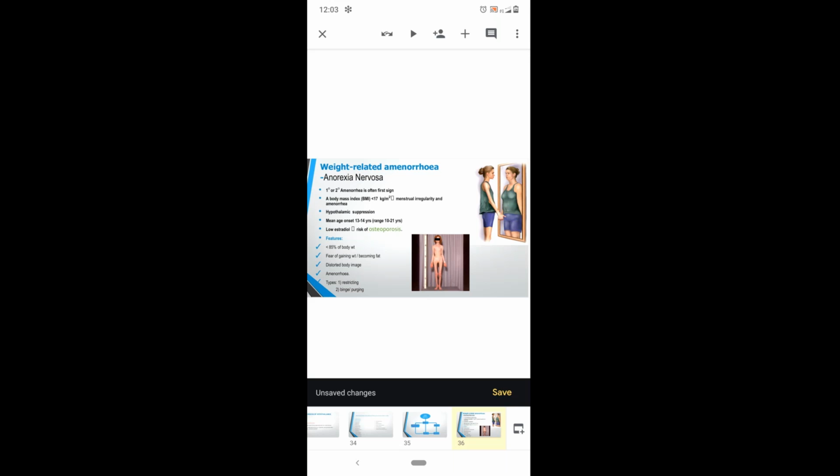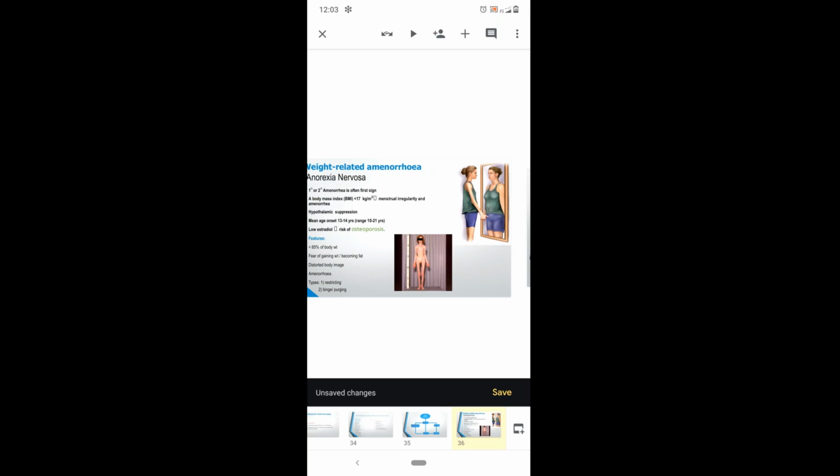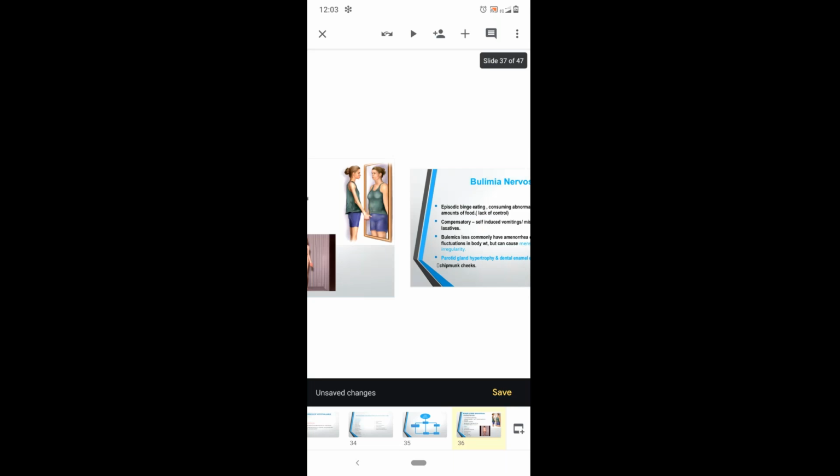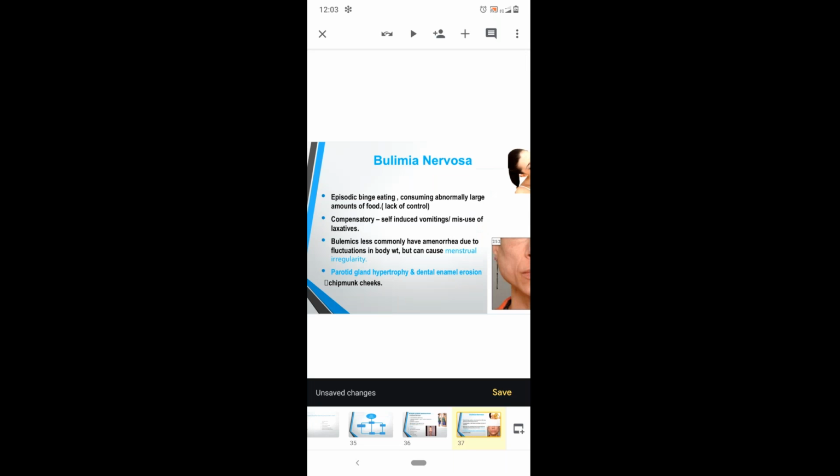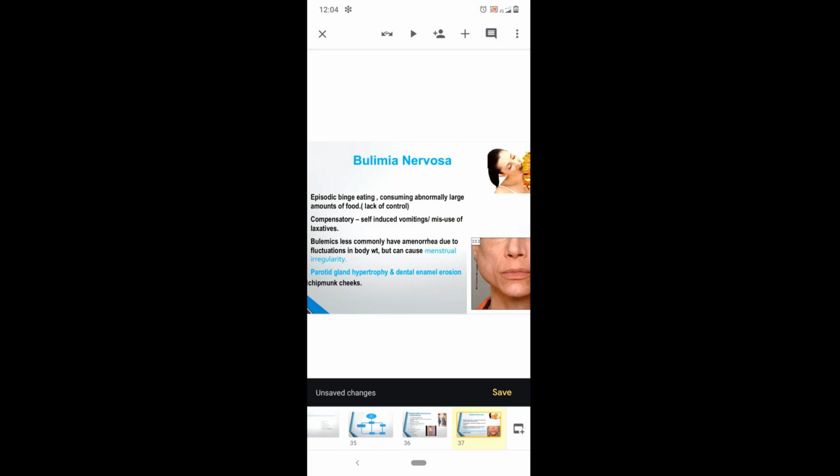The next will be bulimia nervosa. This is episodic binge eating, followed by misuse of laxatives. In these patients, they'll have amenorrhea, and they'll have fluctuation in body weight. Generally, they'll present with menstrual irregularities.